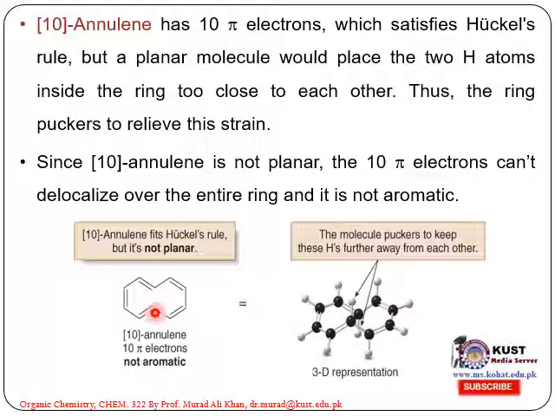These two hydrogens: [10]annulene satisfies all the conditions for aromaticity, except that due to the very near vicinity of these two hydrogens, it cannot be planar, and so it is not aromatic.